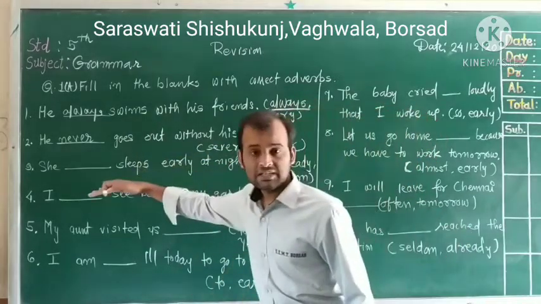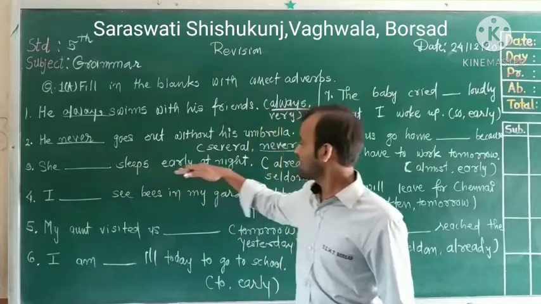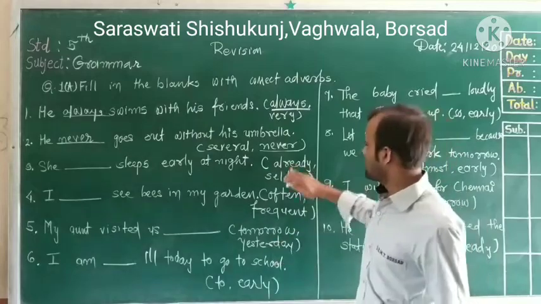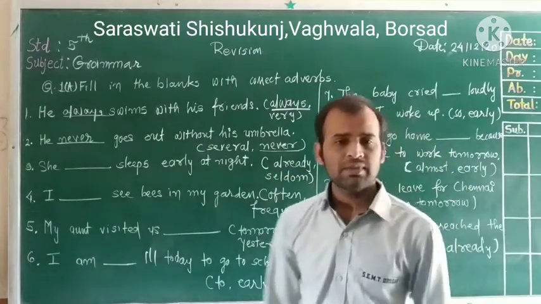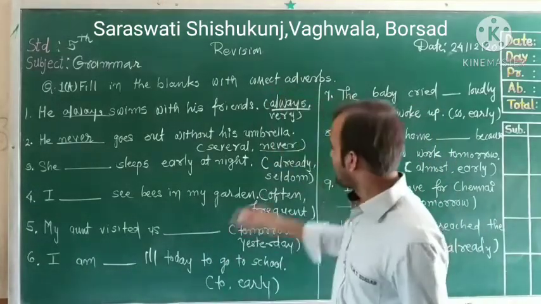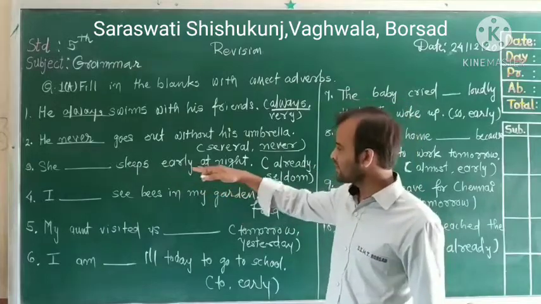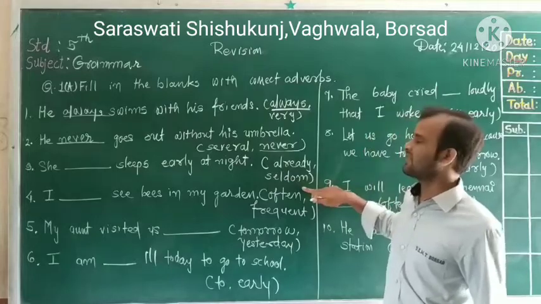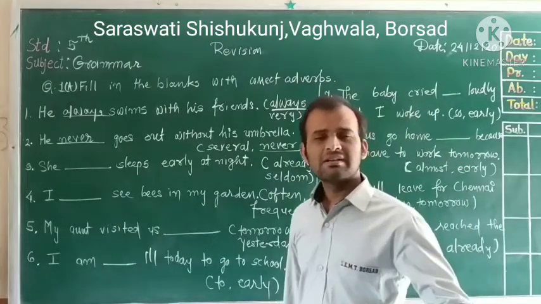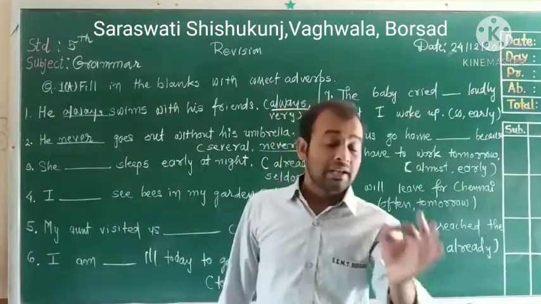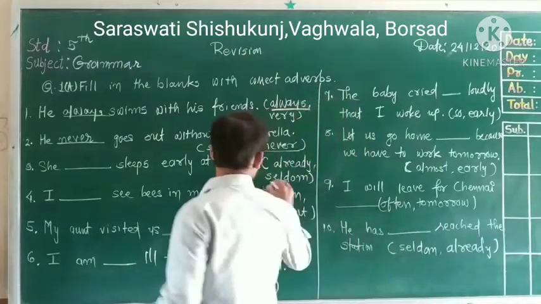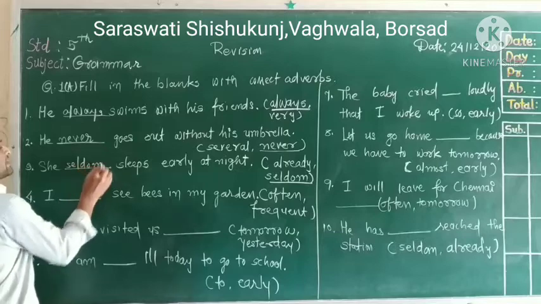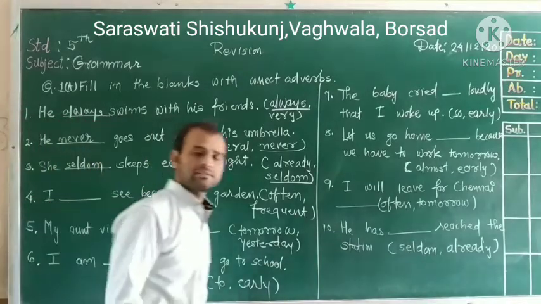Let's see the third. She sleeps early at night. Already or seldom? Frequency of the action. Seldom. Already. Can you see? She already sleeps early at night? No. She seldom sleeps early at night. It means she rarely sleeps early at night. So seldom is the answer. She seldom sleeps early at night.